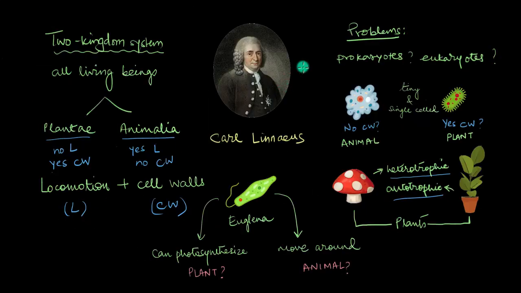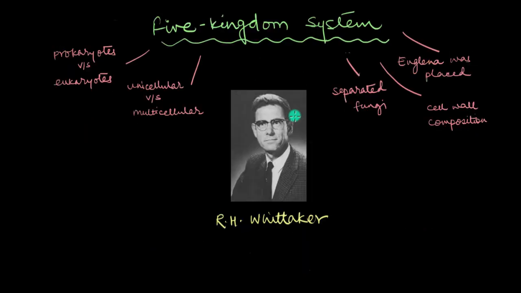So that's why, sometime in the 1960s, American ecologist R.H. Whitaker came up with a system that addressed most of these problems. His classification system differentiated between prokaryotes and eukaryotes, and also between unicellular and multicellular organisms. It further took nutrition into consideration and rightfully gave fungi a group of their own. Even Euglena found its home in a new kingdom.